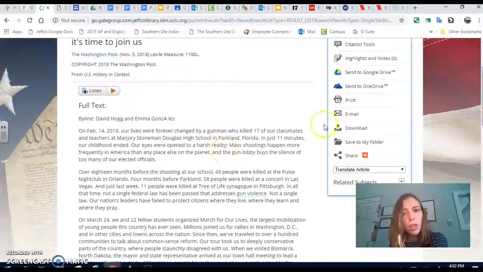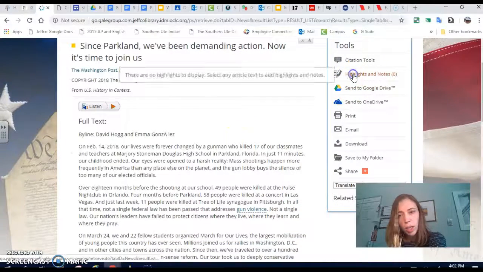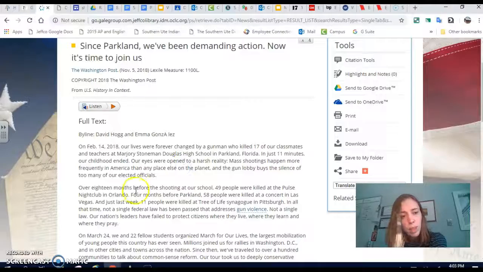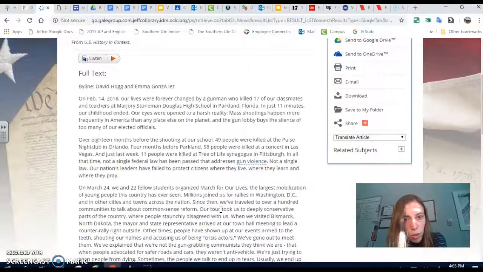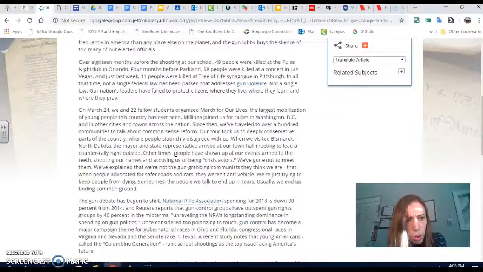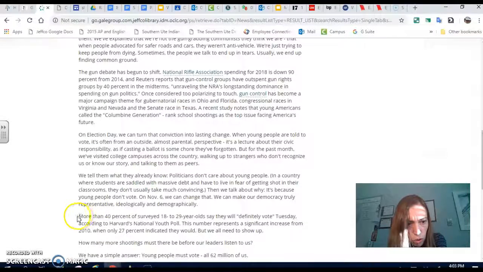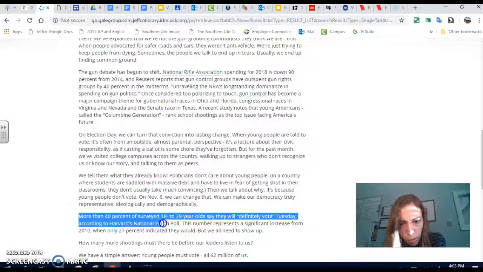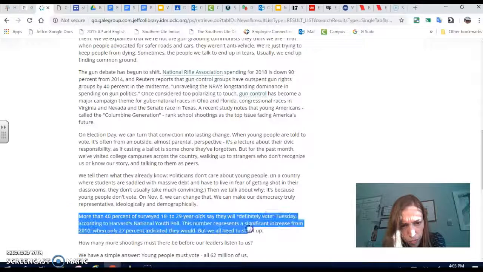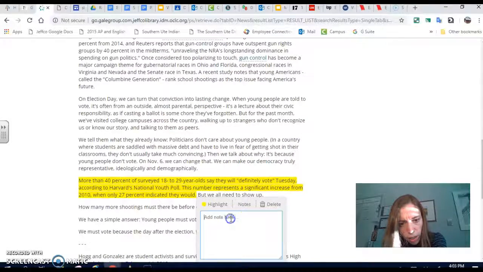Alrighty. Now, if as you're reading, you want to do more with these databases, you can use the highlighting tool. So what this means is, let's say I'm going through here, oh, it says just 11 minutes. Geez. 18 minutes. Okay. So this was something that I thought was really significant, and this was about impact, right? So right here, see how it says highlight or notes? So I could make a little note about this if I wish.